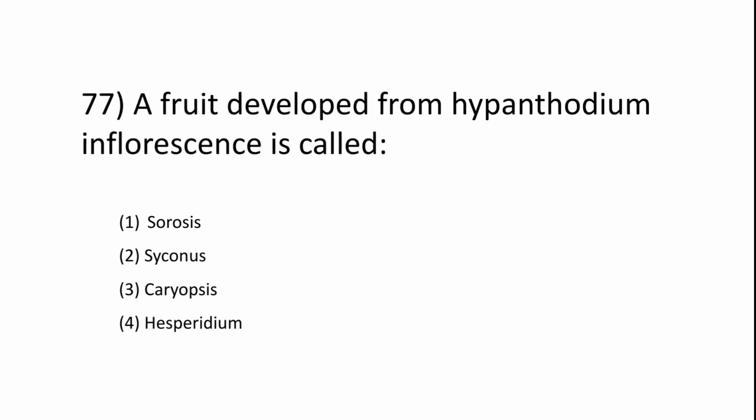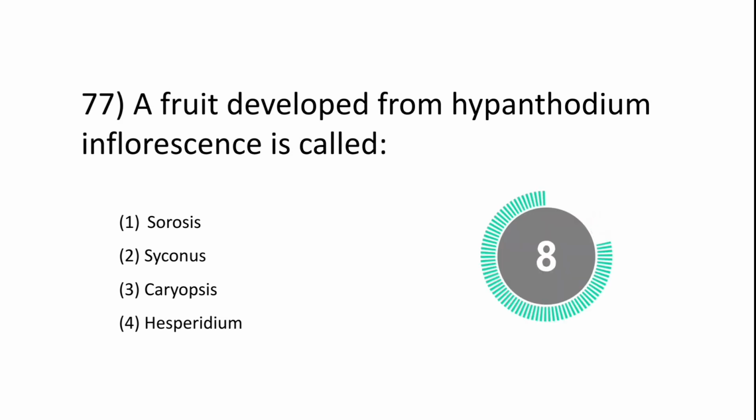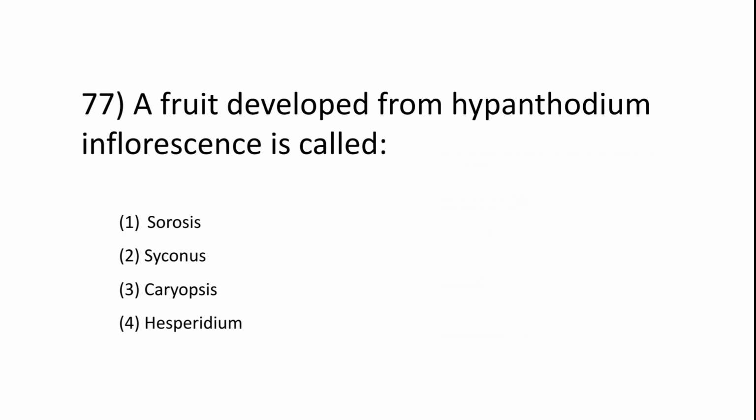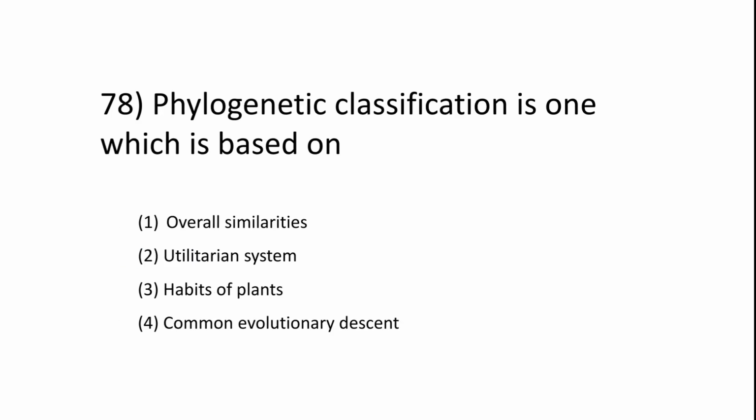Question 77. A fruit developed from hypanthodium inflorescence is called Sorosis, Cyconus, Caryopsis, Asperdium. It's called Cyconus. 78.